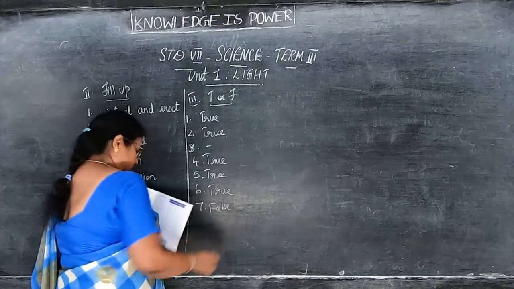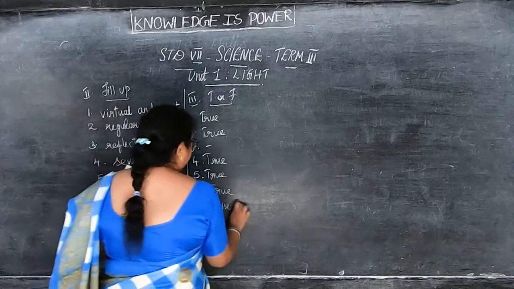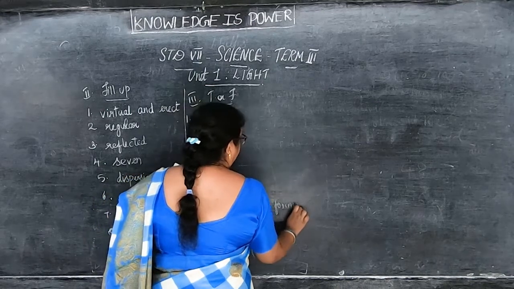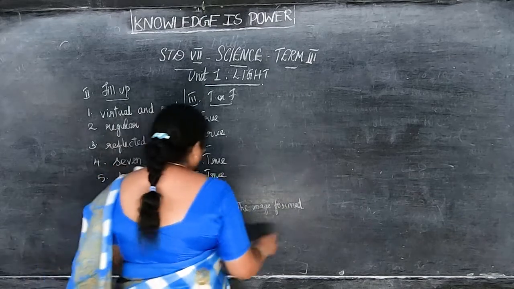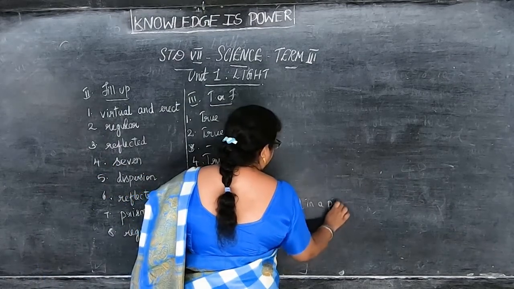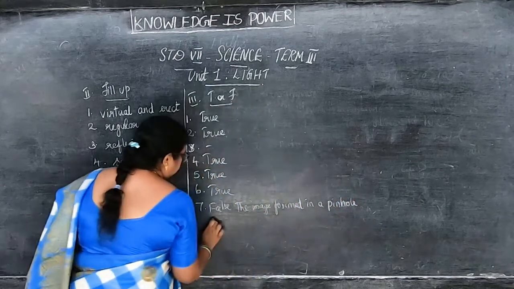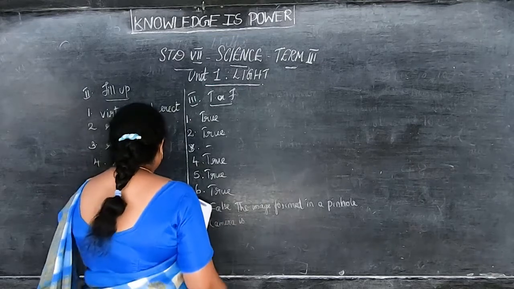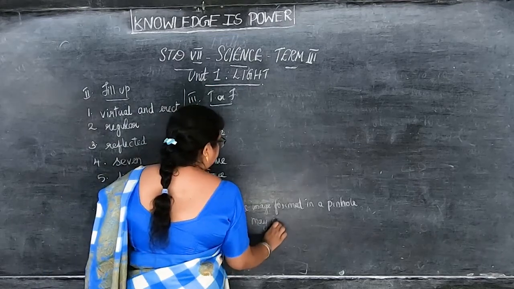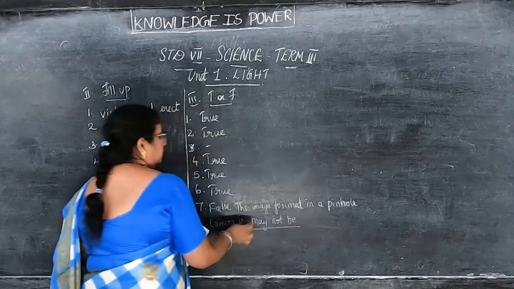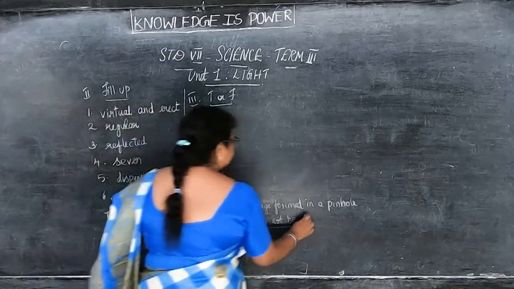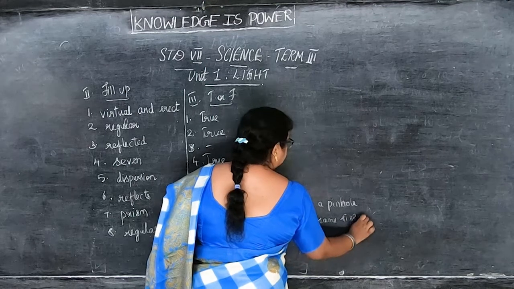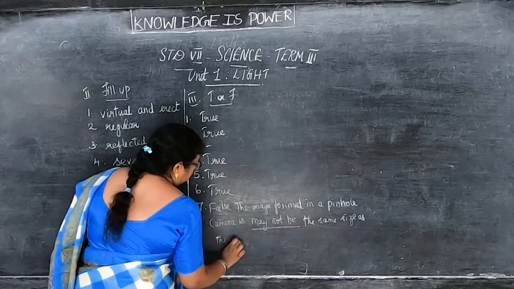It is false. So how will you change? The image formed in a pinhole camera may not be the same size as the object.